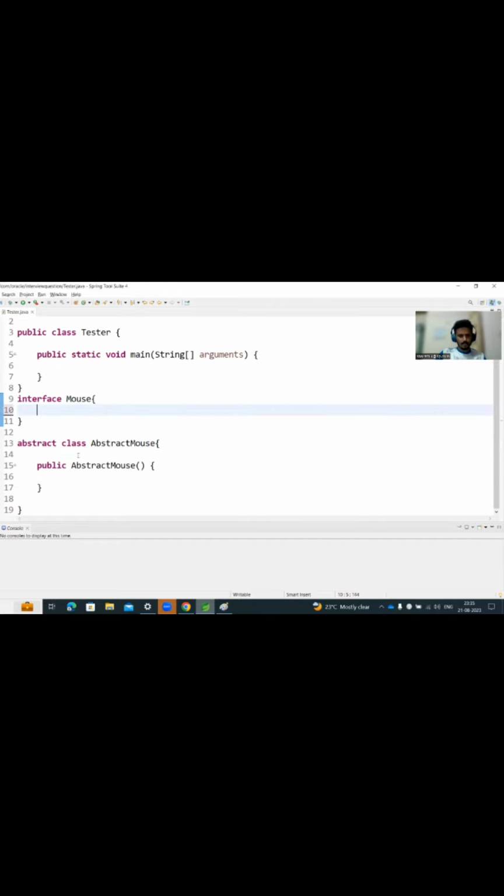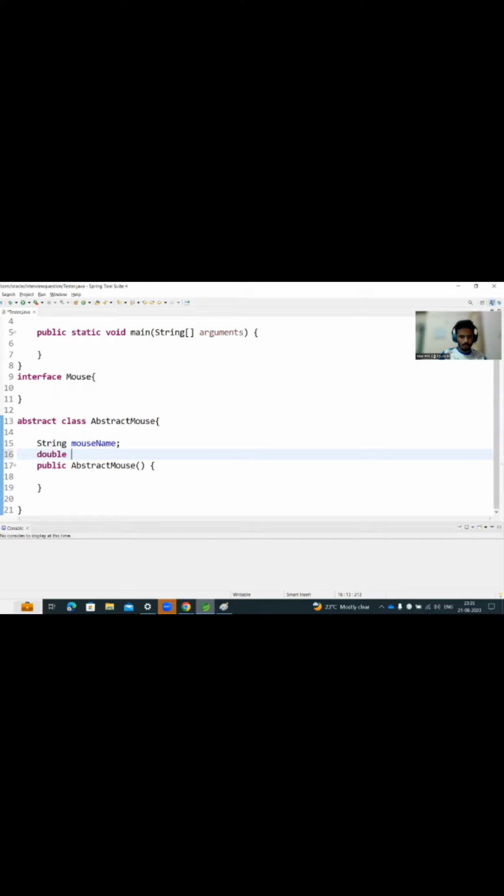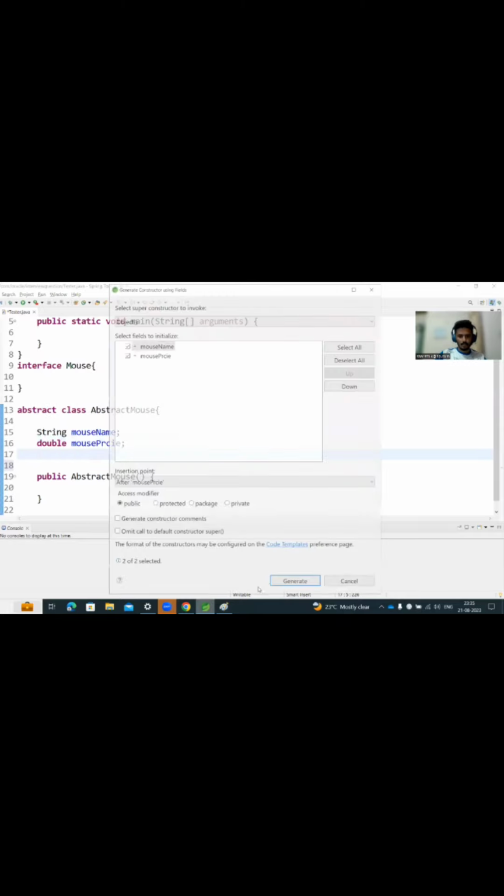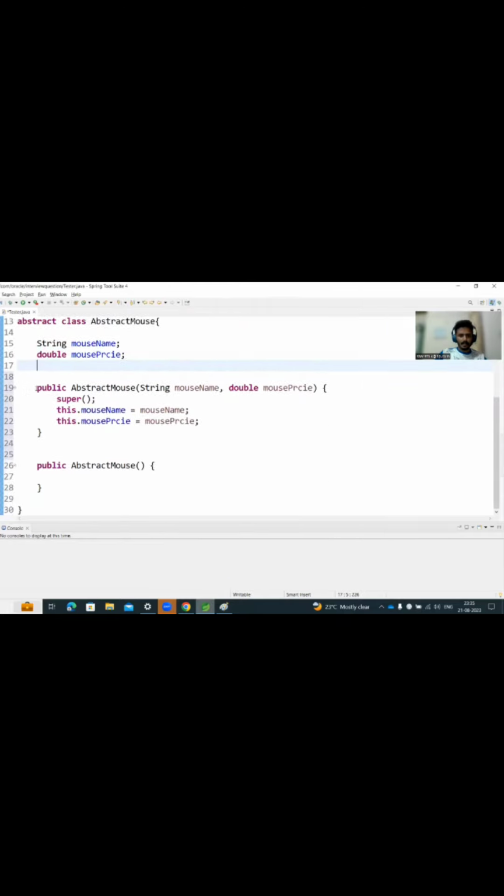And the second difference would be, we can have instance variables inside an abstract class. For example, I'll create one instance variable. Let's call this mouseName. And I can also have one more instance variable, maybe mousePrice, like this. These are instance variables. Some people also call them non-static variables. So these variables I can have in the abstract class. If required, I can also initialize these instance variables with the help of a parameterized constructor this way.